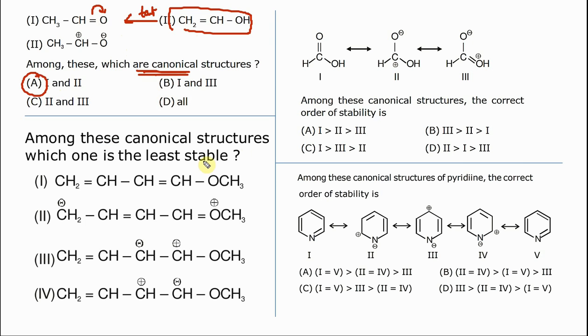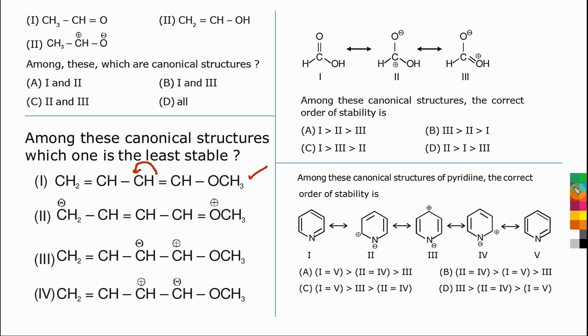Among these canonical structures, they ask which one is least stable. Okay. Which one is least stable? This is the most stable because it has no charge. What is this molecule? It is butadiene, 1,3 butadiene, 1 methoxy, 1,3 butadiene. Most stable. Alright, now when you see here, the electron moves here, that's this 3. And then the electron moves here, that's your 4. Correct? Now what is this?